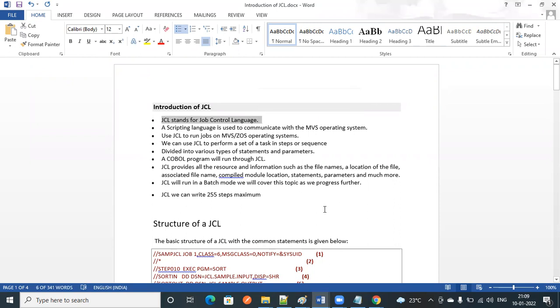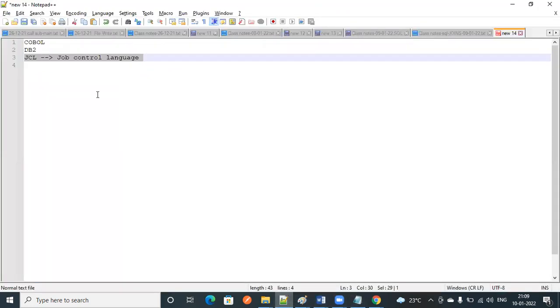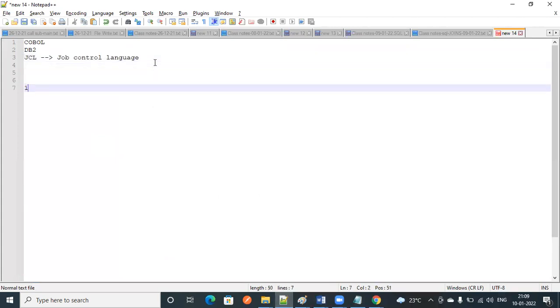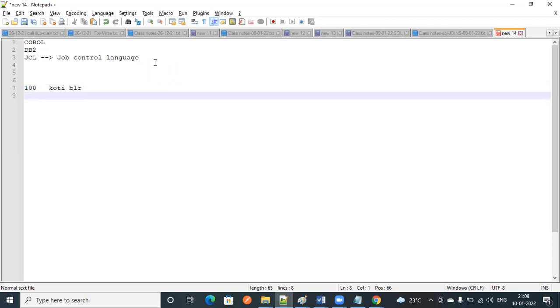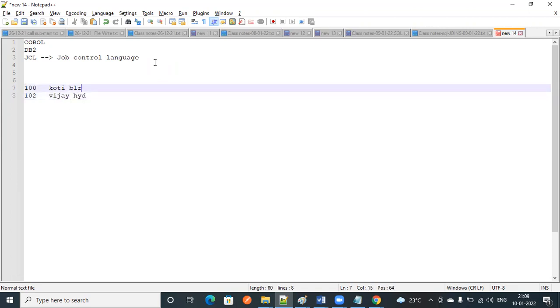So scripting in the sense, suppose there is one file, with records like 100, 102. You can consider there are a few records with these names.